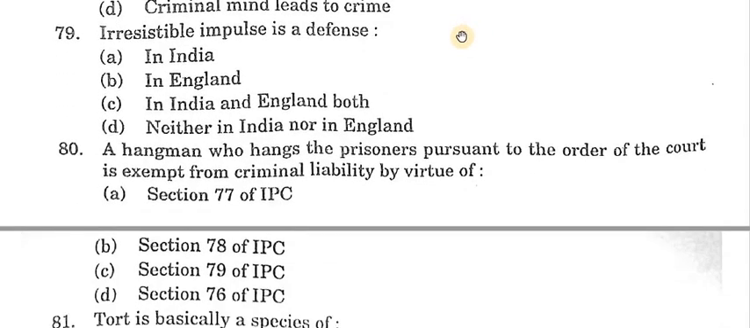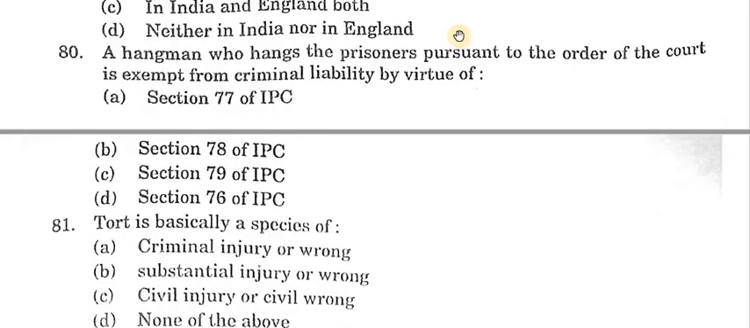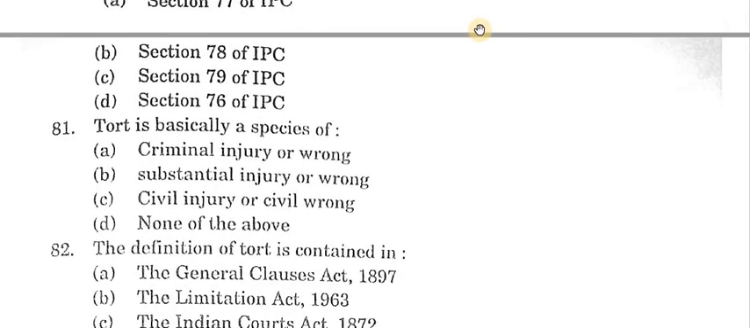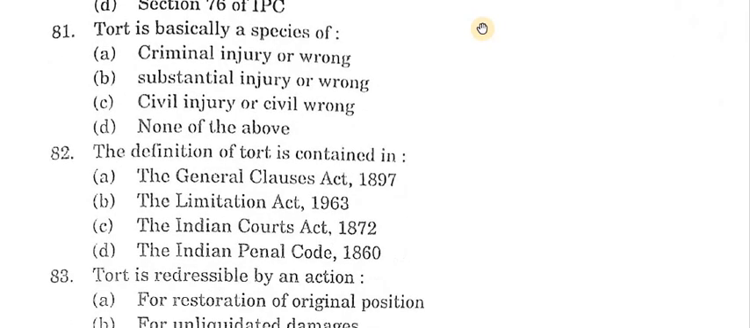Next question, your 80. A hangman who hangs the prisoners pursuant to the order of the courts is exempt from criminal liability by virtue of. Answer B. Section 78 of the IPC. Next question, your 81. Tort is basically a species of. Answer C. Civil injury or civil wrongs. Next question, your 82. The definition of tort is contained in.